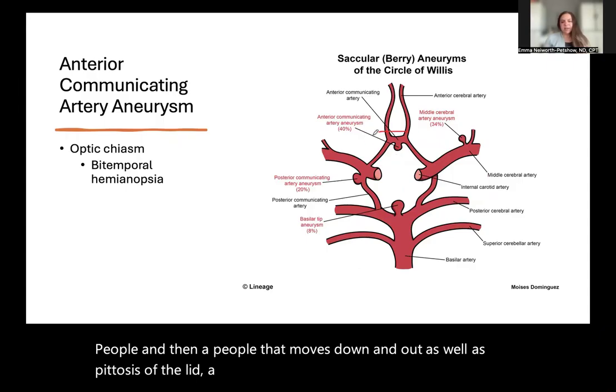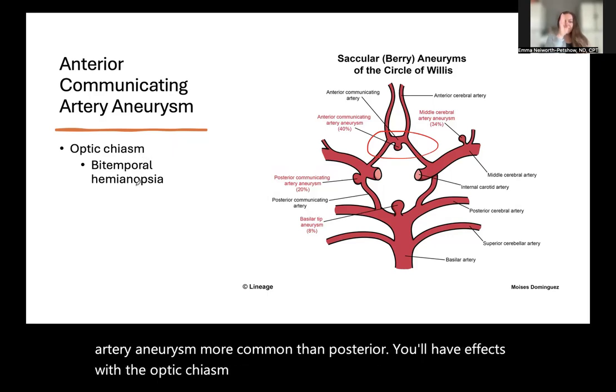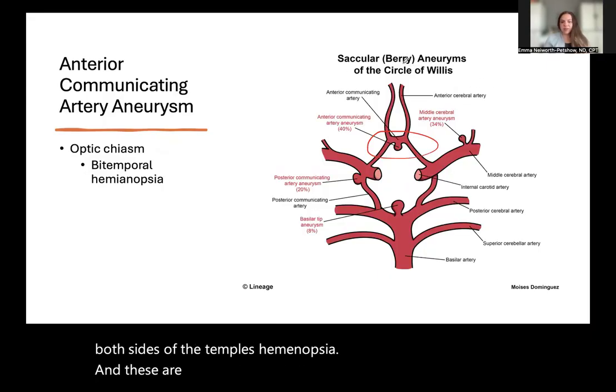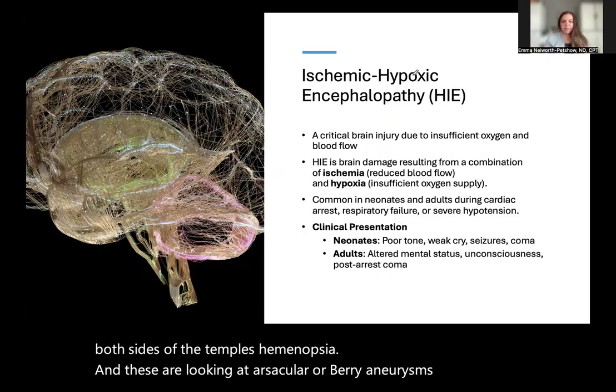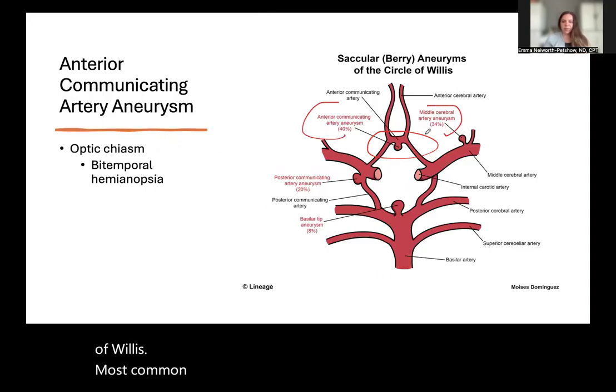For an anterior communicating artery aneurysm, more common than posterior, you'll have effects on the optic chiasm, and you'll see a bitemporal hemianopsia, so both sides of the temples. These are looking at our saccular or berry aneurysms of the circle of Willis. Most common is anterior communicating, then middle cerebral, then posterior, then basilar tip.